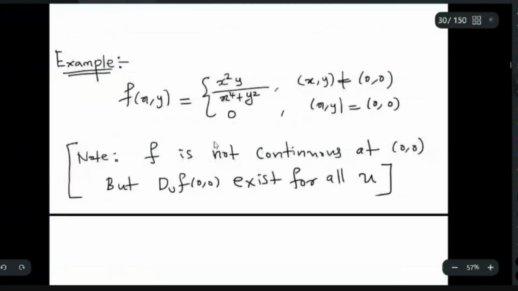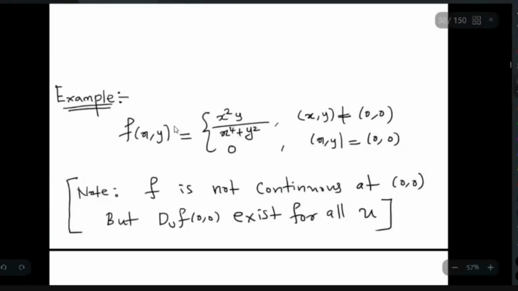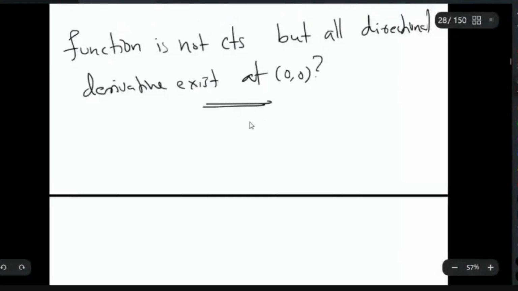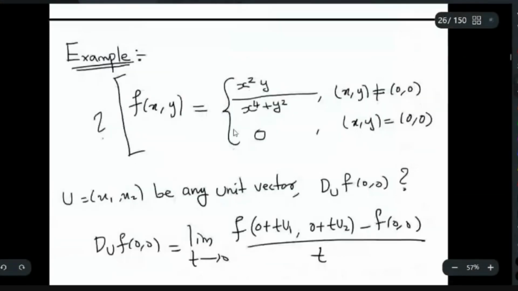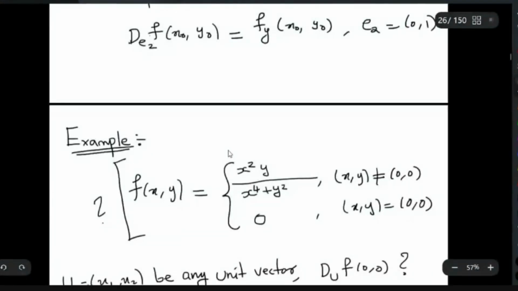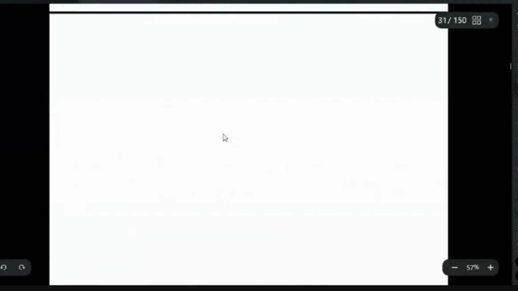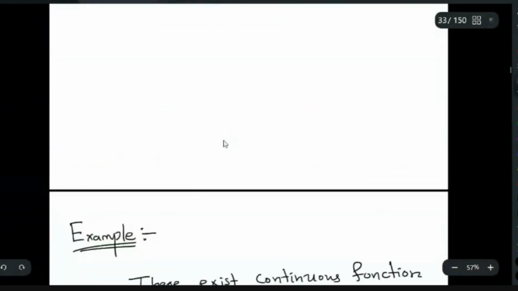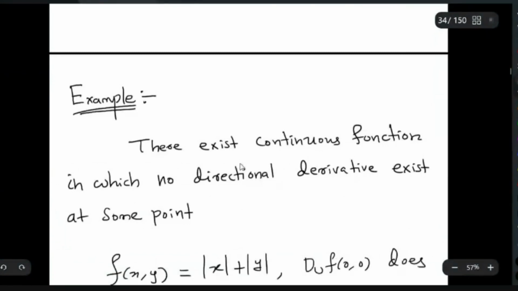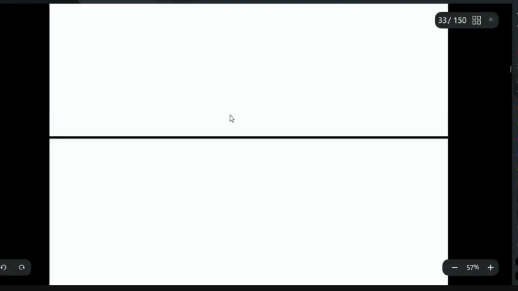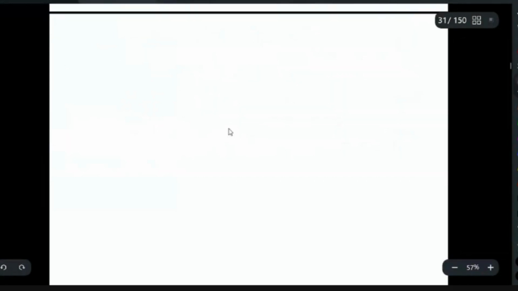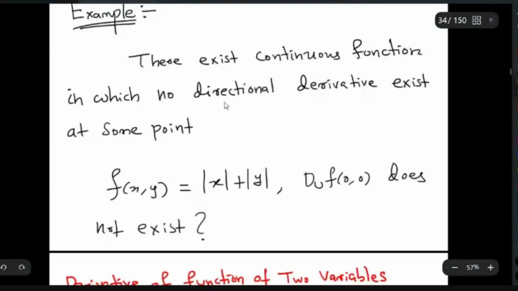So this is another example. Sorry, it's the same example we discussed, right? Okay, it is there, fine. So this is the same example, I think. Okay. Now look at another example.